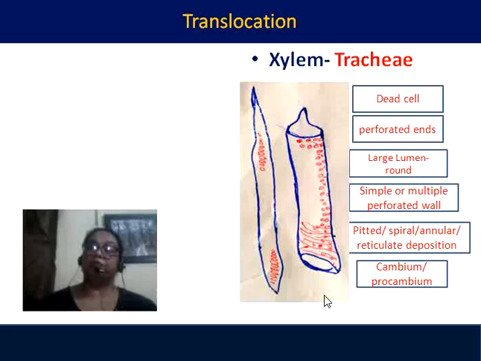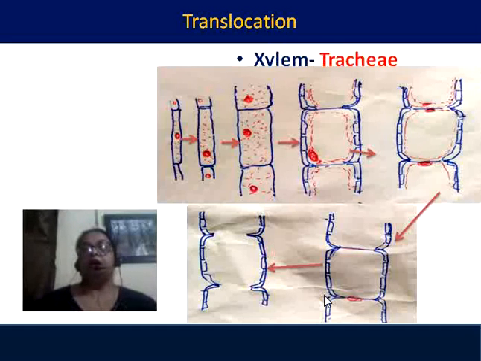It is more like a pipe than the tracheids. It also develops from procambium in primary xylem and from cambium in secondary xylem. Let us see how this trachea develops, as it is the most evolved one.